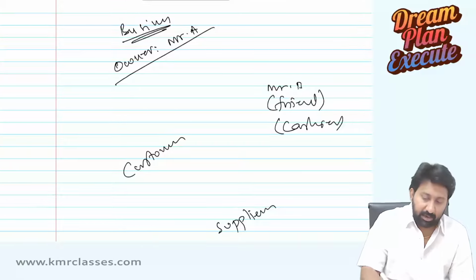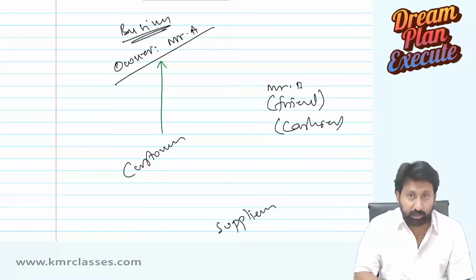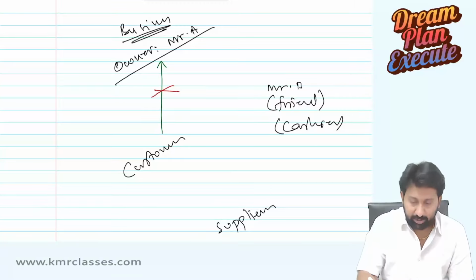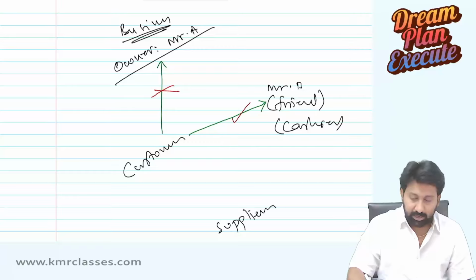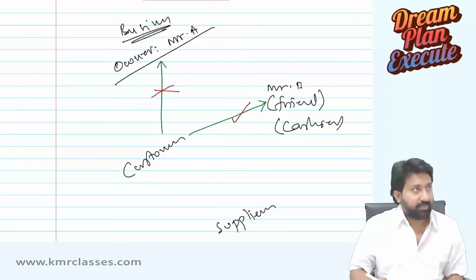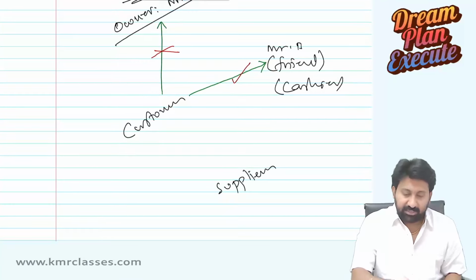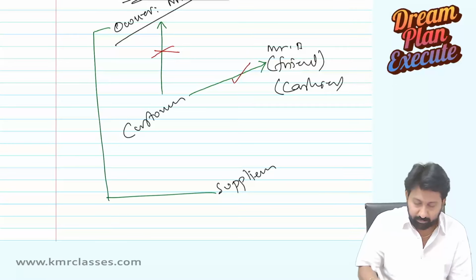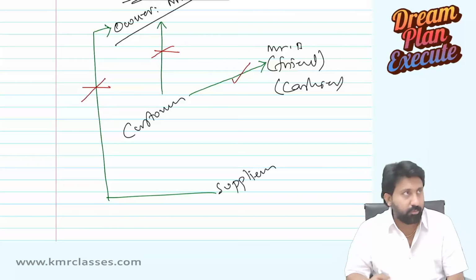Whenever customers come to the owner, owner used to tell, don't come to me, directly go to B. He will give you the goods. Same thing with the suppliers also, owner used to tell, don't supply goods to me.